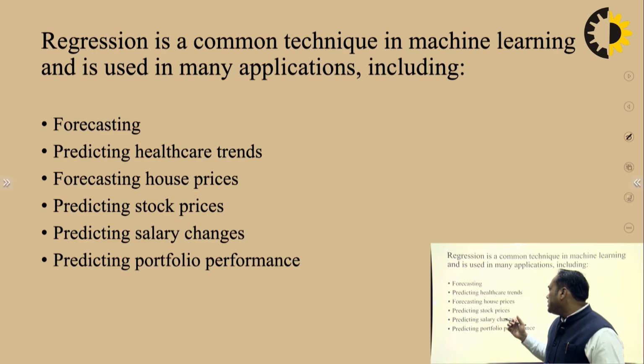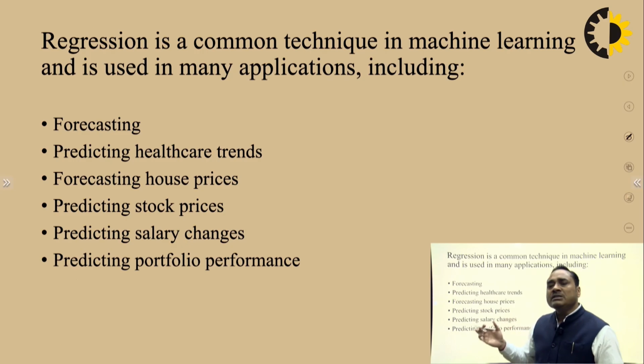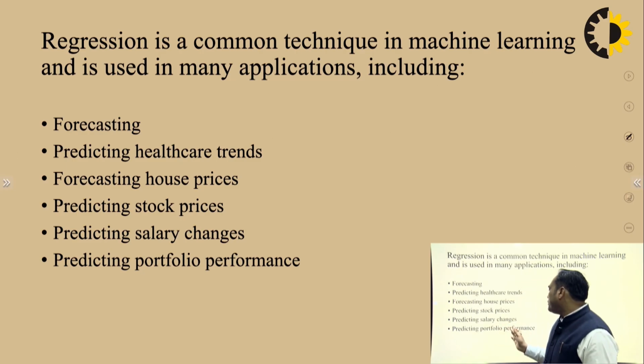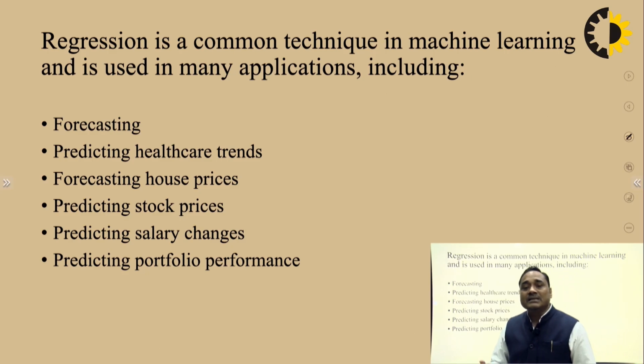Predicting salary changes: on the basis of the features, we are going to predict the salary of the person. Now predicting portfolio performance. You can also predict the portfolio on the basis of the features, on the basis of the area, size, on the basis of the area where people belong, on the basis of their input values.